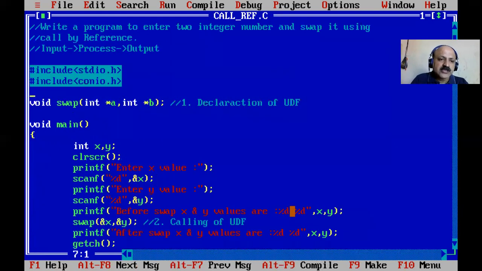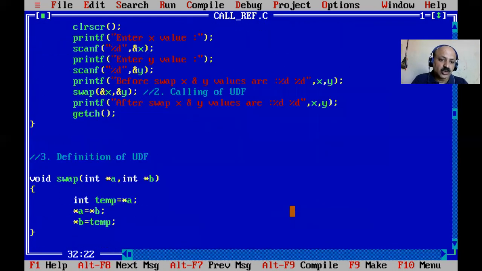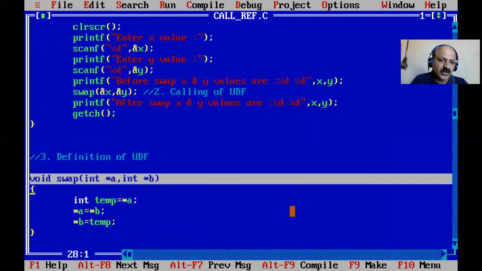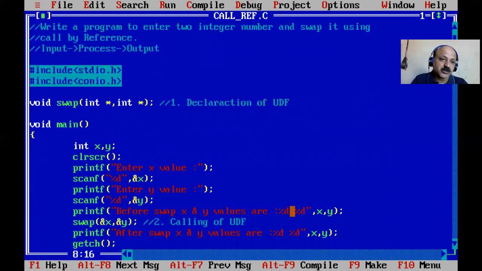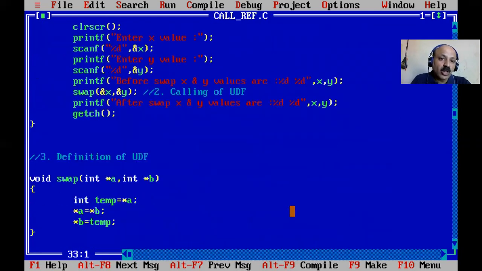And now here we do not have to write a variable name, that is optional. So here I remove it, because that is not declaration time, but definition time must have it. So that is a definition of UDF. At that time it is not optional but compulsory. But at declaration time, the variable name is optional, so we need not provide the variable name. Okay, so that is call by reference.